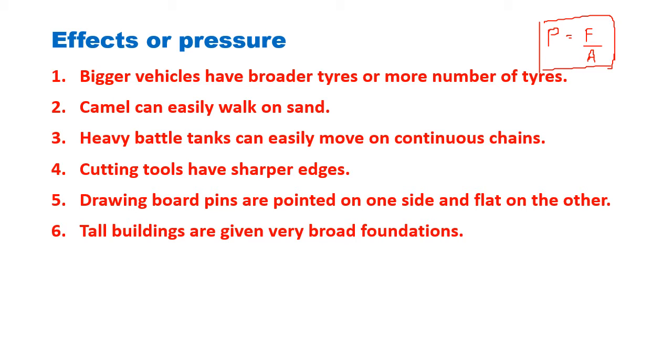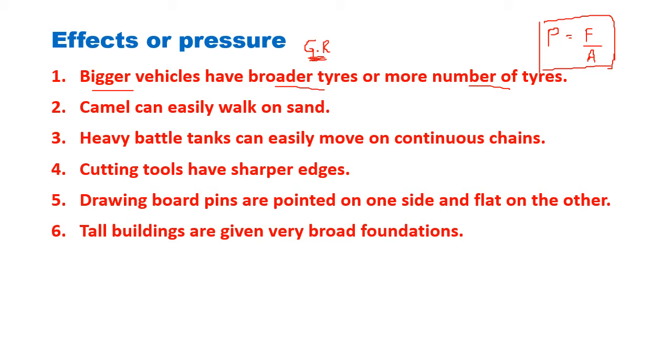Now these are the different give reasons. I have written here different give reasons which can be asked in the exam, and all have got the same answer. Bigger vehicles have broader tires or more number of tires. Means trucks have got 6 tires, buses have got 6 tires. What is the answer here? Bigger vehicles have a bigger mass and hence bigger weight.